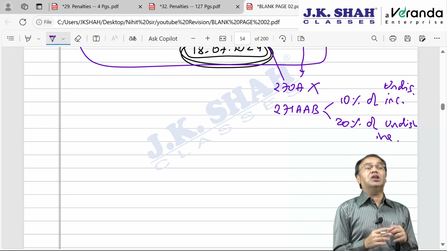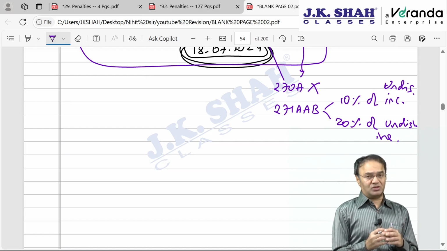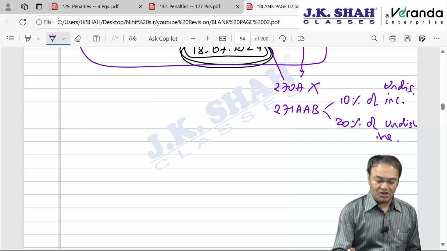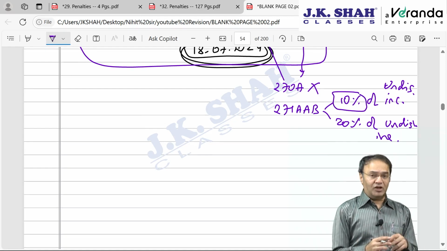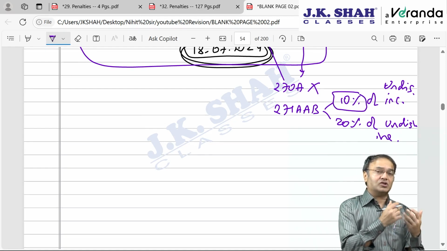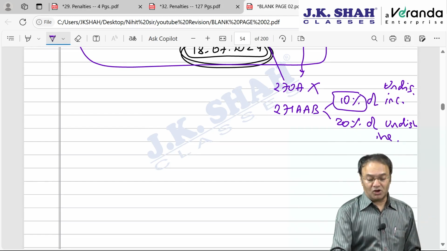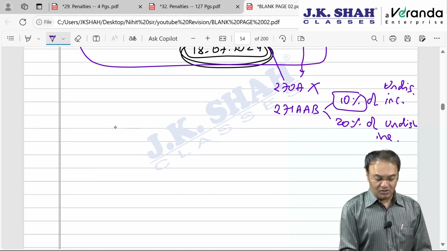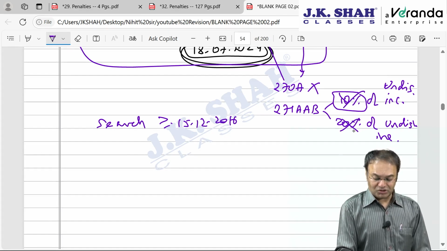However, during demonetization in November 2016, the government came across situations where people were taking undue advantage and ended up paying a penalty of just 10%, which was very unfair to those people who voluntarily disclosed their entire income before demonetization. So the government came out with a new concept from 15 December 16: if the search is initiated on or after 15 December 2016, then the penalty will not be 10% and 20% of income.